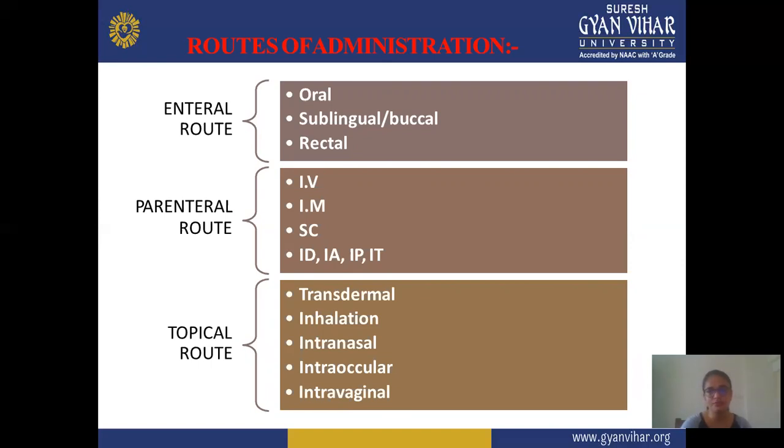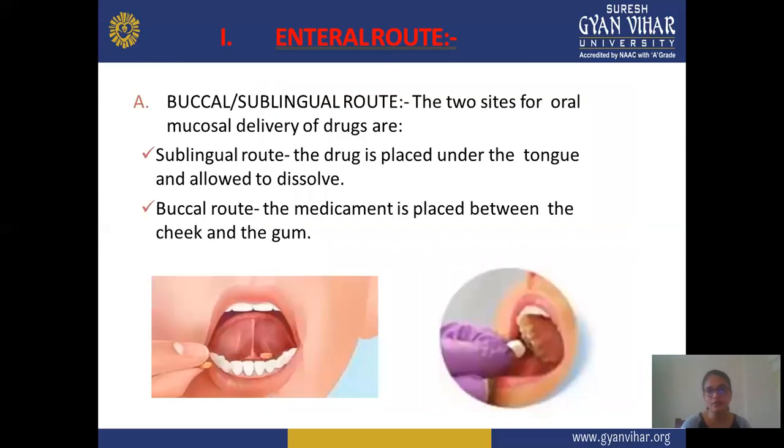Oral we already covered. Now in the internal route, first is the buccal and sublingual route. In buccal and sublingual routes, there are two sites for oral mucosal delivery of the drug. In the sublingual route, the drug is placed under the tongue and allowed to dissolve. And in the buccal route, the medication is placed between the cheek and gum. With sublingual and buccal both, you get more or good absorption, because the drug goes directly into the circulation. And in this route, there is a little difference.